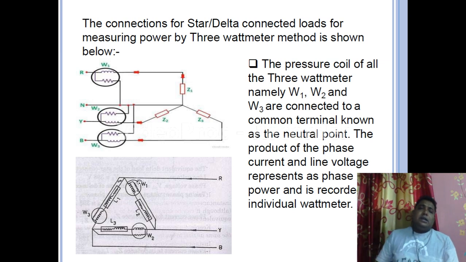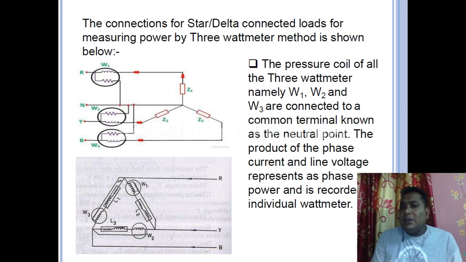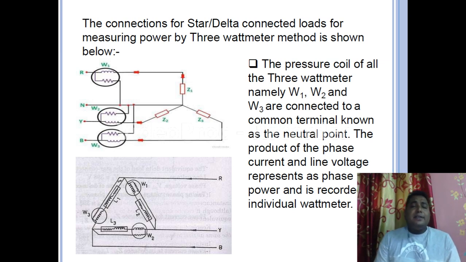This is the connection, but in case of delta it doesn't have any neutral line, so we cannot say that there is a neutral line. Let us check what is written over here. The pressure coils of all three wattmeters, namely W1, W2 and W3, are connected to a common terminal known as the neutral point, already discussed. The product of the phase current and the line voltage is recorded as power by each individual wattmeter. That means the product of phase current and line voltage is giving us each wattmeter reading.